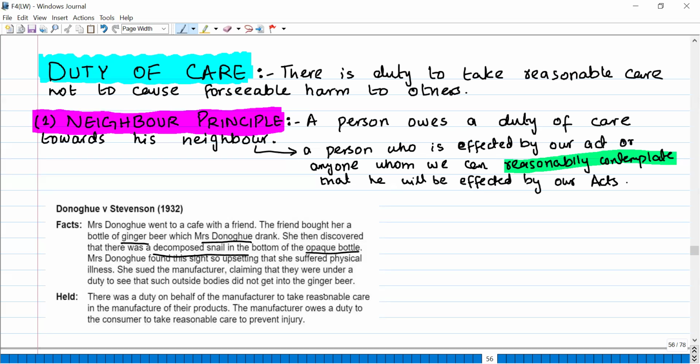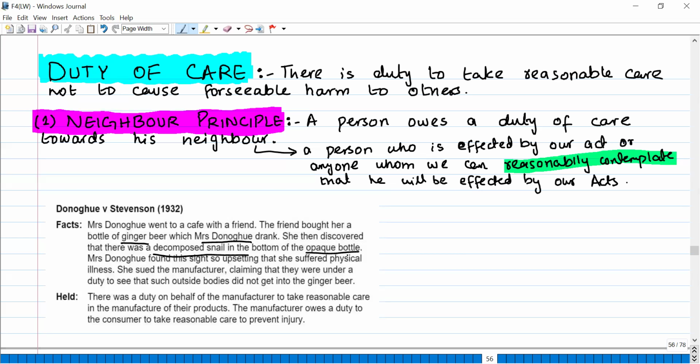And when she was drinking the beer, obviously she could not see what was at the bottom of the bottle. When she drank it all, at the bottom she saw a decomposed insect, a decomposed snail. She found this sight so upsetting that she suffered physical illness. And she sued the manufacturer of the ginger beer, claiming that it was their duty to see that outside bodies do not enter into the ginger beer.